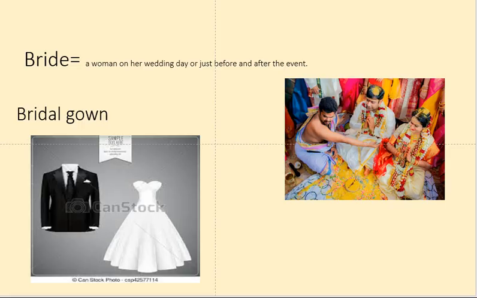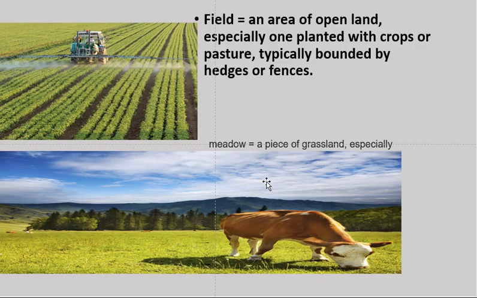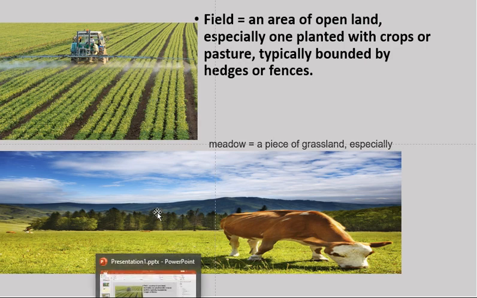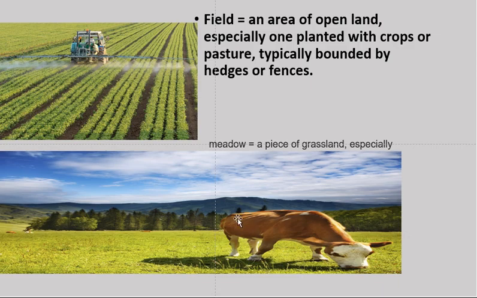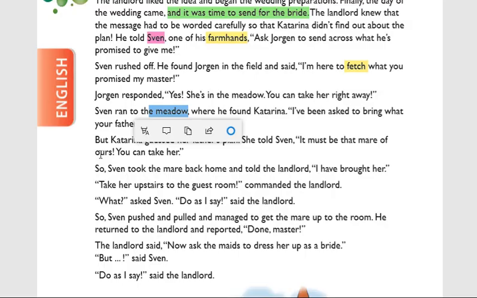I already said the difference between meadow and field. Field means farming land. Meadow means a piece of grassland, a large area covered with grass. Generally, different animals can graze it. Okay, that grass. So that is the difference. So initially, Jorgan is in the field, but Katrina is in the meadow. So that's why Sven ran to the meadow where he found Katrina.